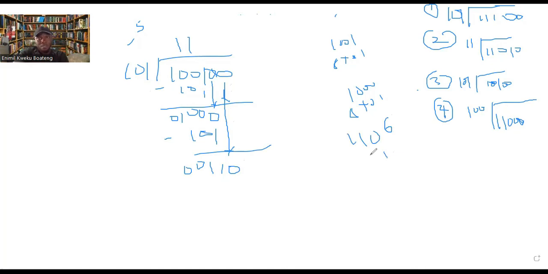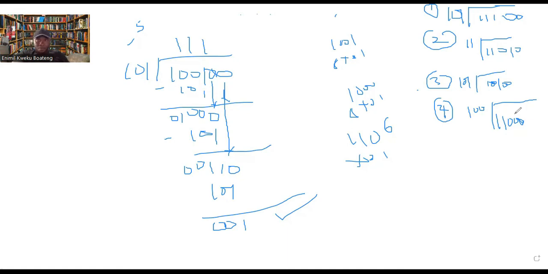110: this is 1, this is 2, and this is 4. 4 plus 2, that's 6. So will 5 go into 6? Yes, 5 will go into 6, one time. So 101 times this 1 gives us 101. Now you borrow here. This gives us 1, this is a 0, this is a 0. We don't have any number here to drop, so it means that we are done.